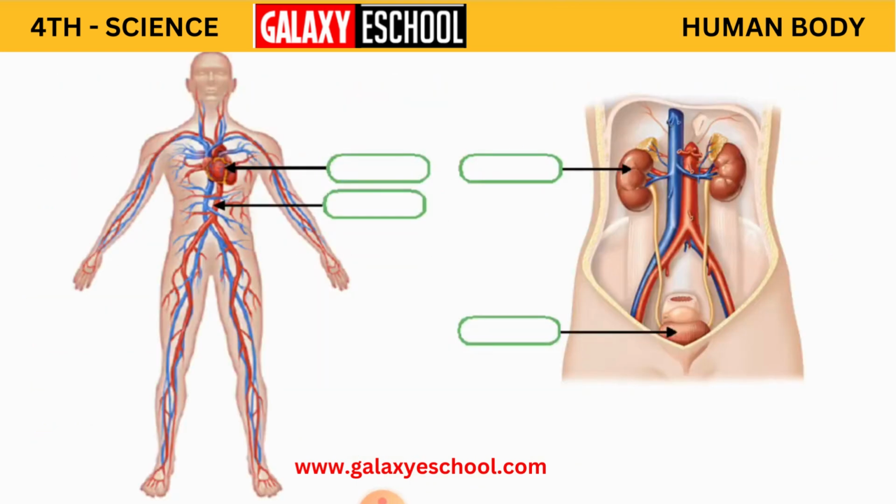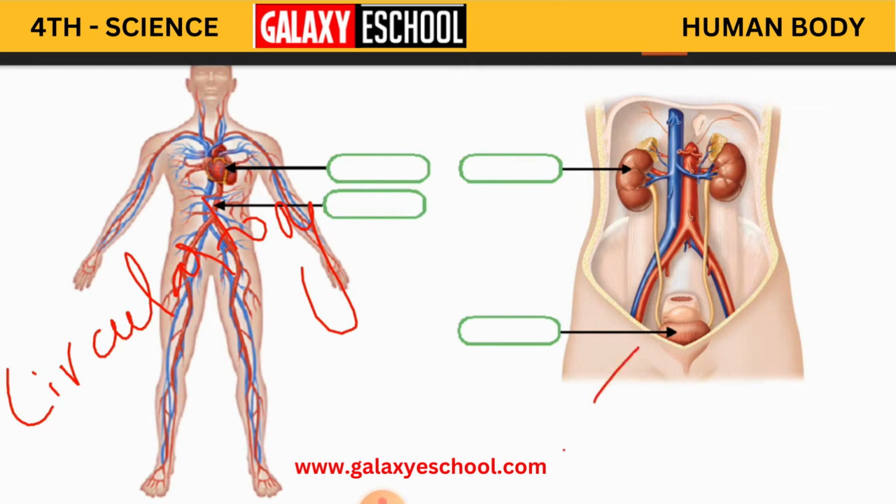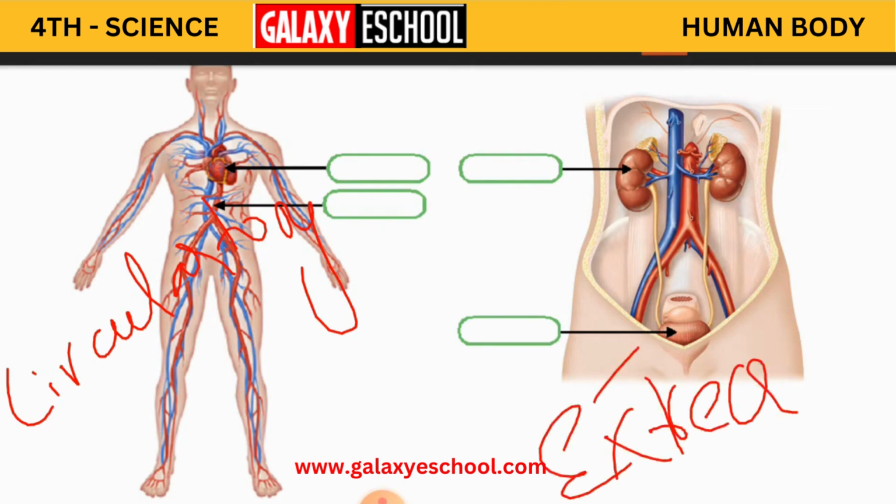This picture is about the circulatory system, okay children. I'm just writing here circulatory system, and this is about the excretory system, where you have got kidneys. This is the circulatory system. Clear children?